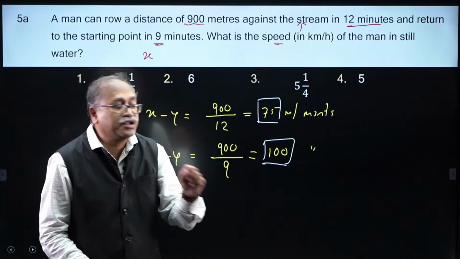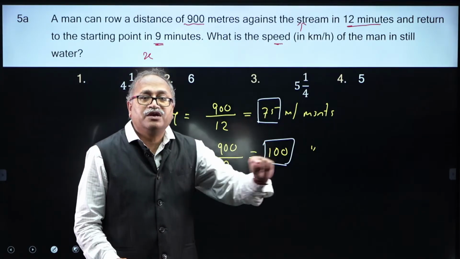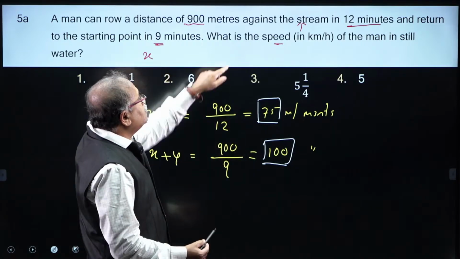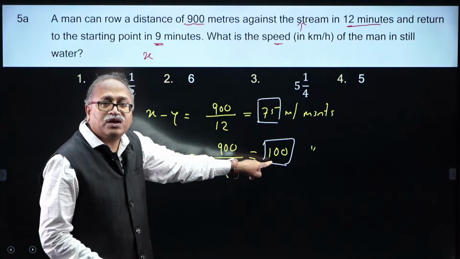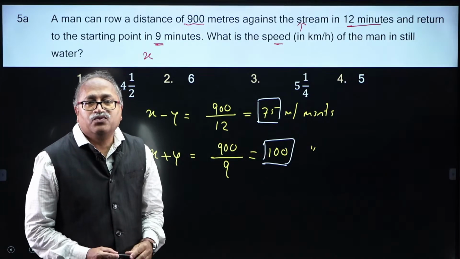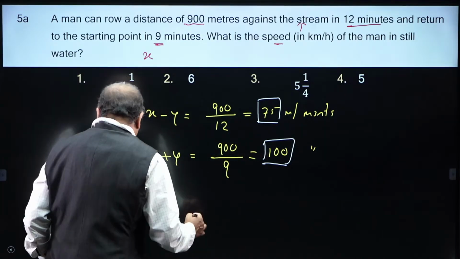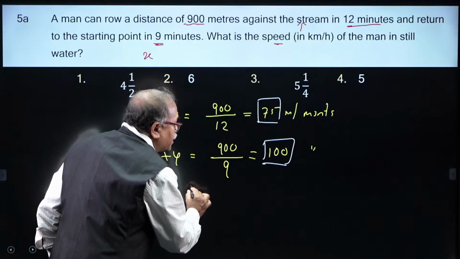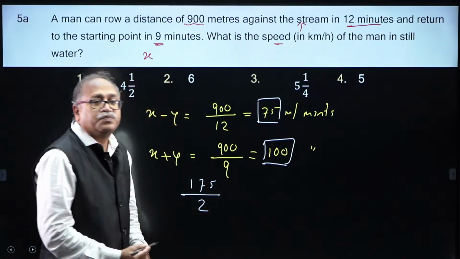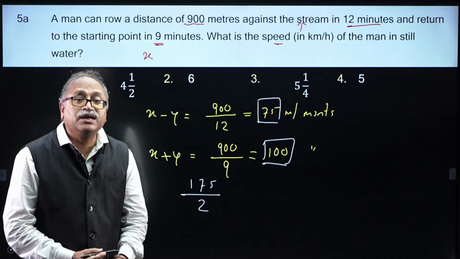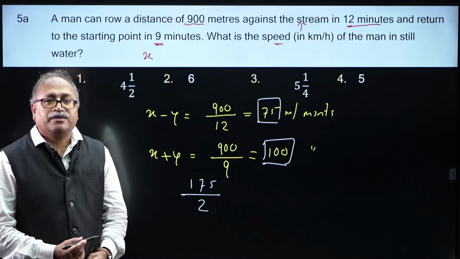Speed of current, difference divided by 2. So, as I need to find out the speed of the boat, the sum 175 divided by 2. This is the speed of the boat in meters per minute.